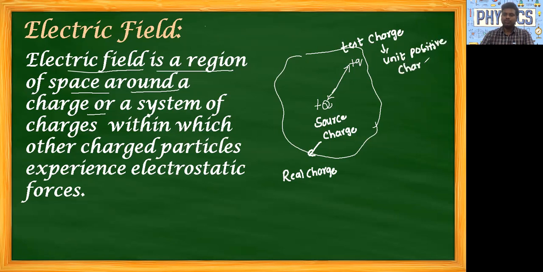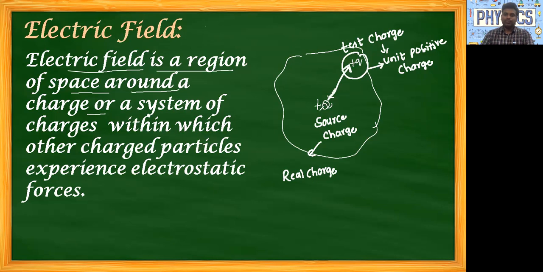Our test charge we'll always consider a unit positive charge. Now if you see, this is positive and this is positive, definitely we have the force of repulsion. And if one is positive and another one is negative, we'll get the force of attraction. Always remember, our test charge will always be a positive charge and the source charge may be positive or negative.